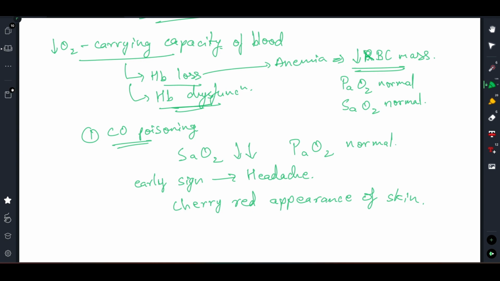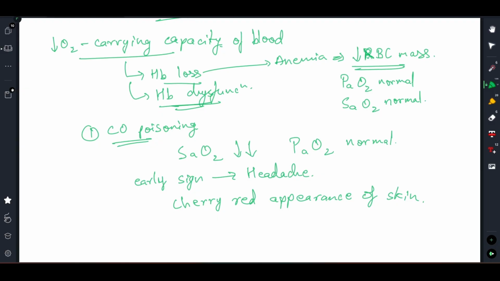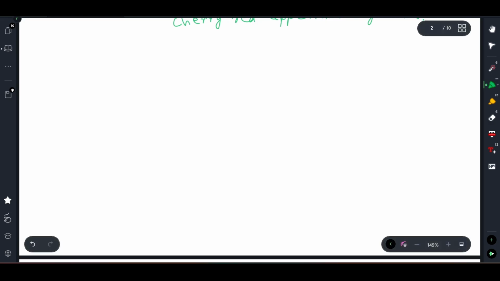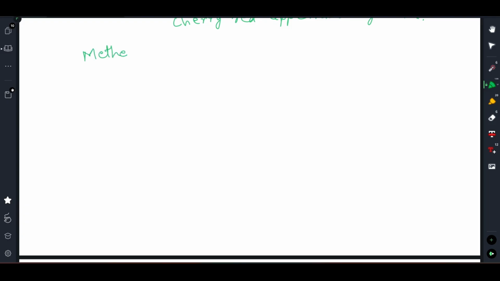And hence CO poisoning was a case where you can see hemoglobin dysfunction, right? Another case you can see is methemoglobinemia. So now we will be discussing methemoglobinemia.